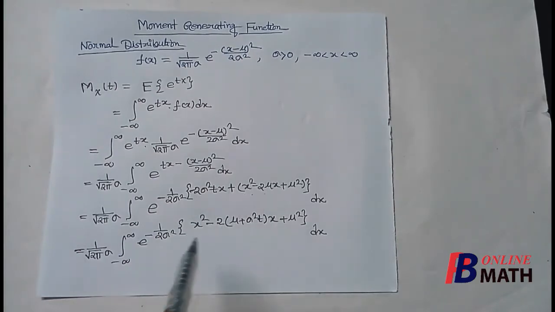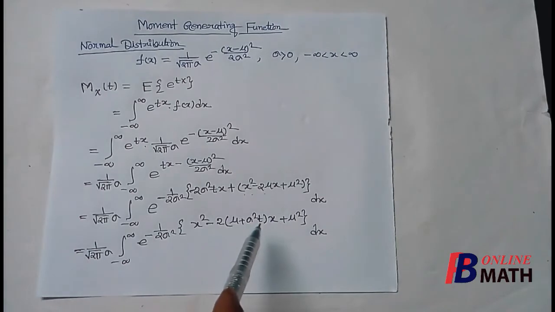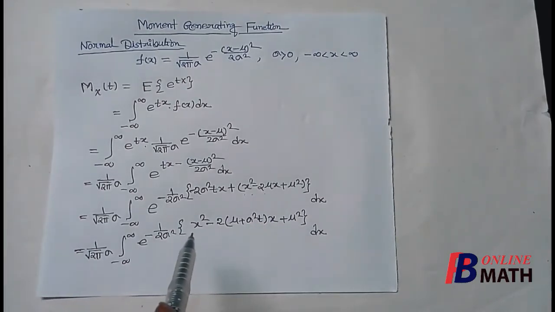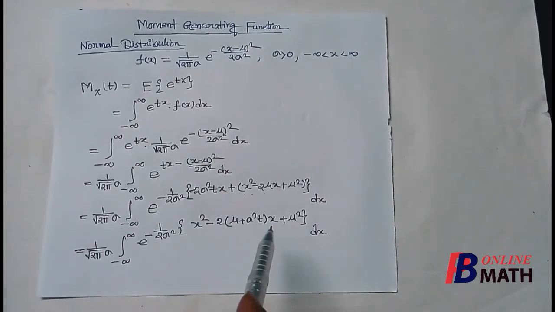Simplifying this, we find that this is x square minus 2 times (mu plus sigma square t) x plus mu square. Now if we want to write this as (x minus something) whole square, then we have to add one term, that is (mu plus sigma square t) whole square.